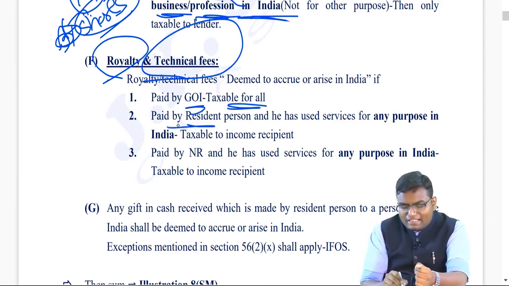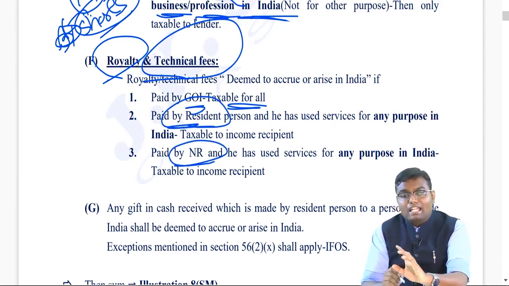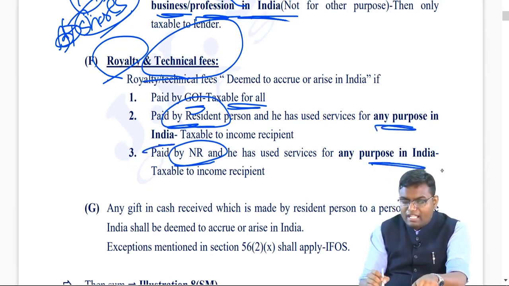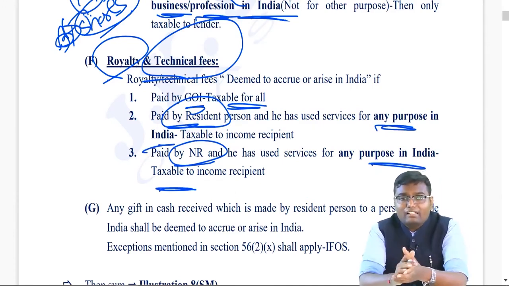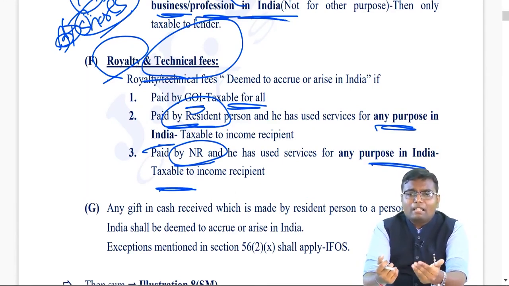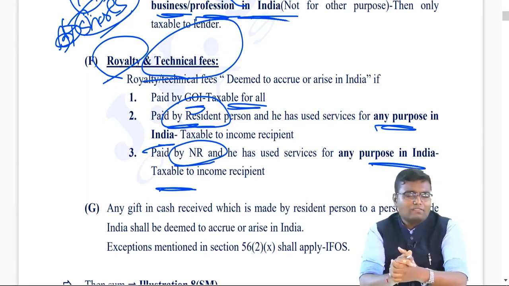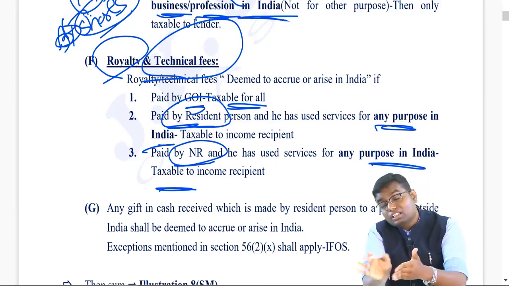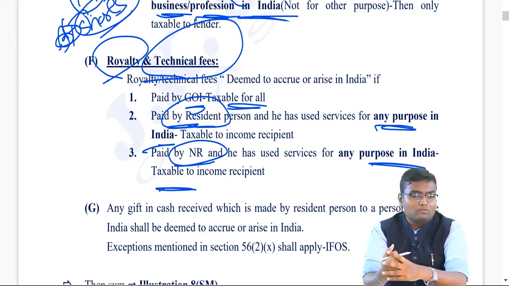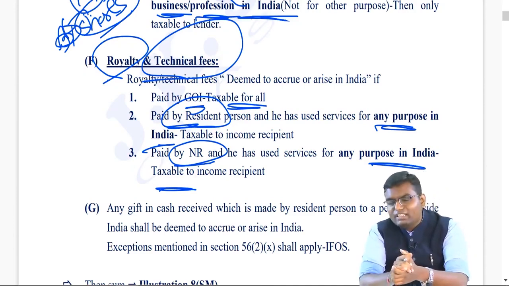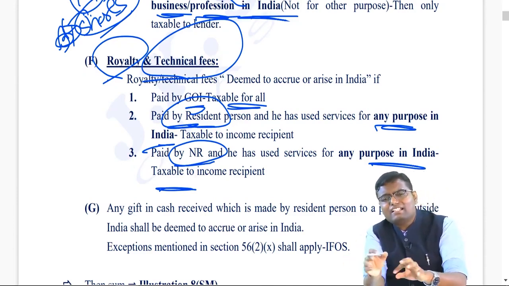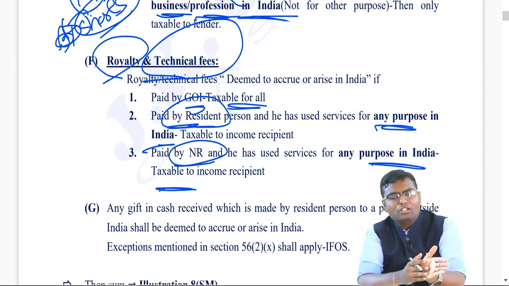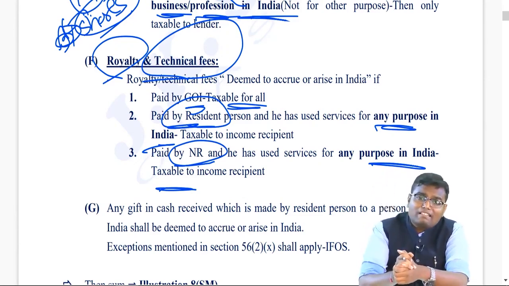If paid by a resident person or non-resident person, and they are using your intangible asset or your services for any purpose in India, then your income will be taxable in India. What is the difference between the interest point and this point? In the interest point, if the borrower is a non-resident, he used the money for any other purpose in India apart from business or profession, interest was not taxable. But if royalty and technical fees are there and the payer is either resident or non-resident, they are using this in India for any purpose, business, profession or any other purpose, still this income will be taxable to you in India.